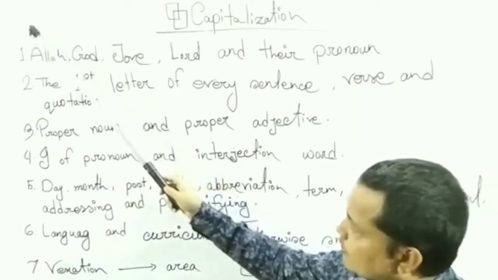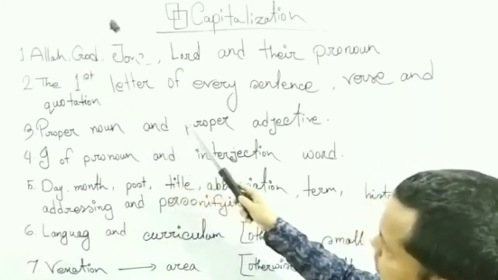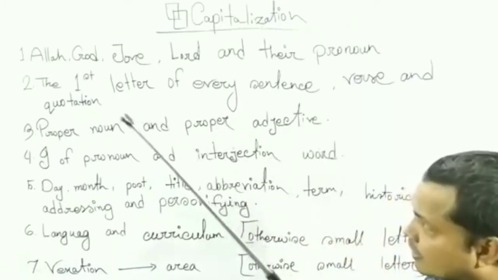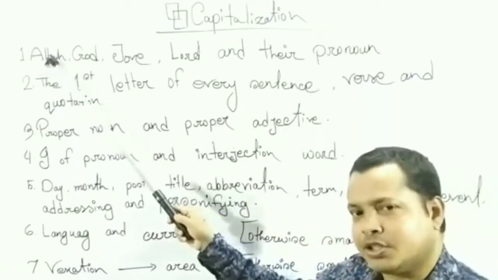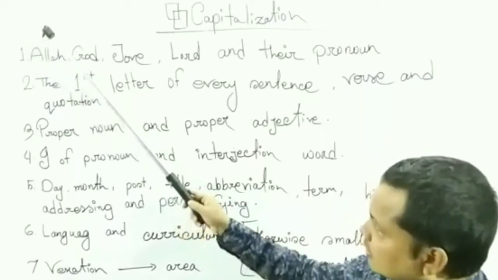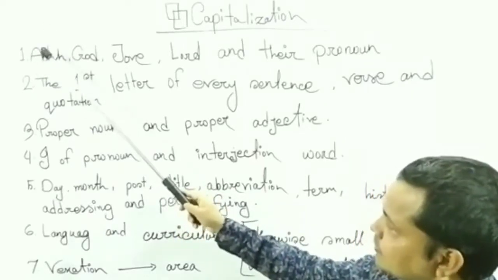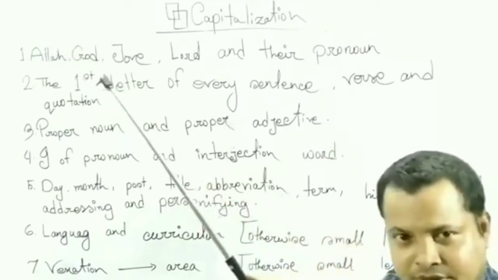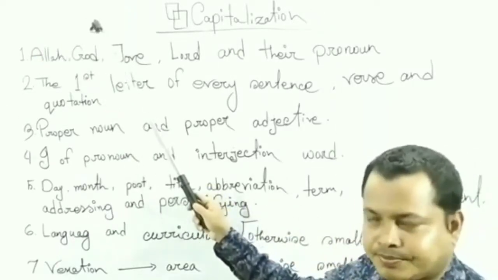Number 1, Allah, God, Job, Lord, and their pronouns. These are of creator names. The first letter of these creator names and their pronouns will be capital letter.